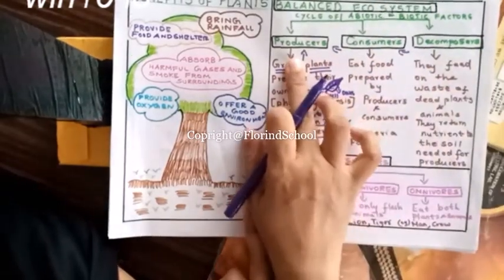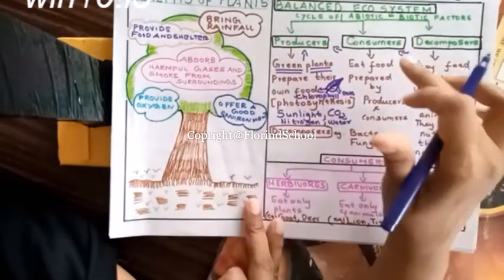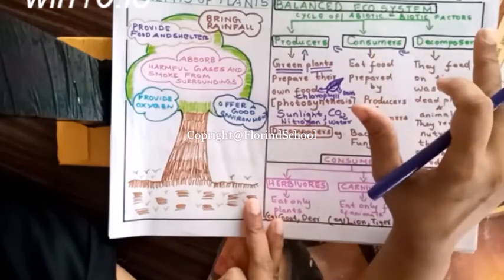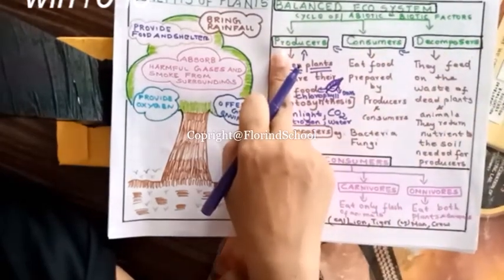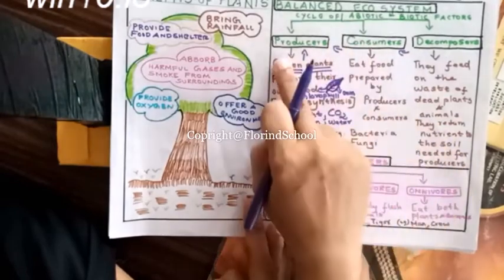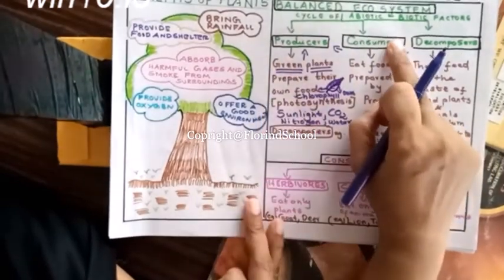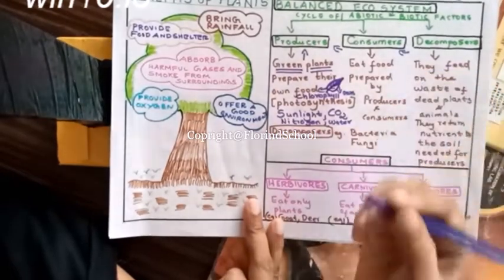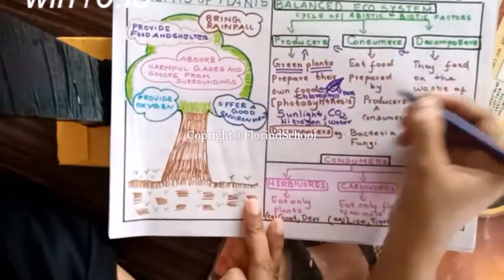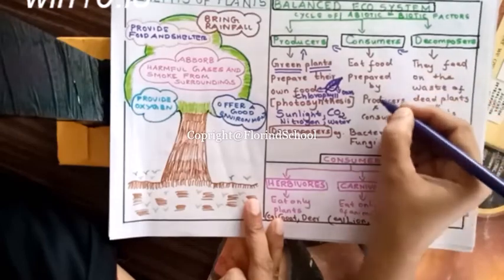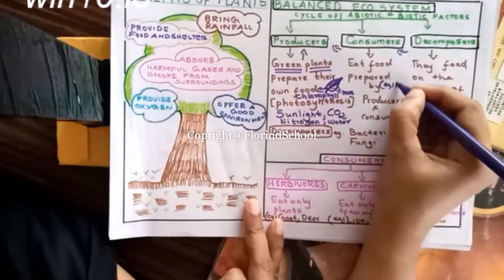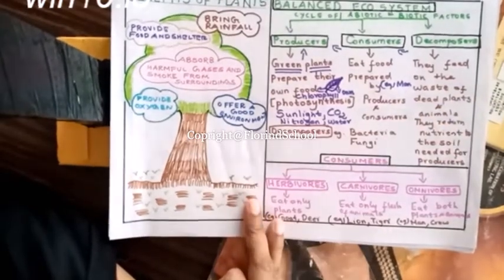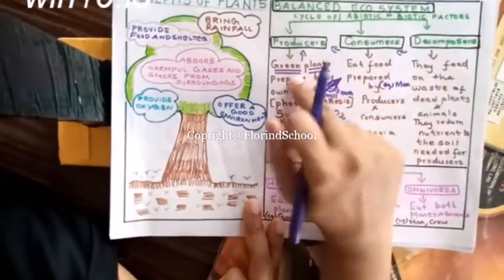Now, what does the consumer do? Consumers eat the producers, meaning consumers eat green plants. One such example of a consumer is man, the human being. We eat green plants.